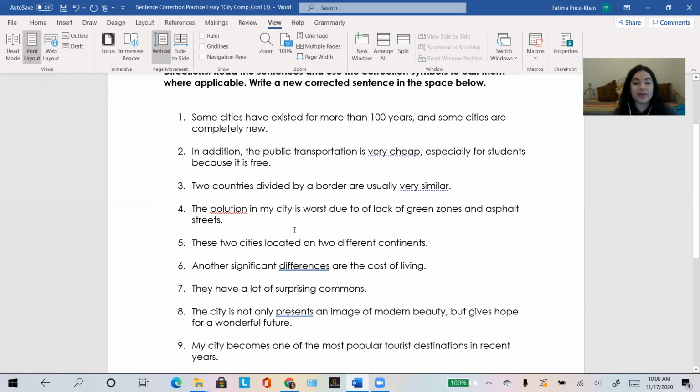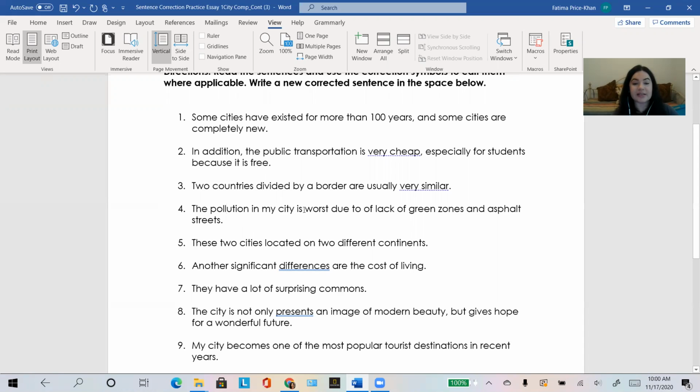Let's go to number 4. The pollution in my city is worst due to lack of green zones and asphalt streets. Well, because we're online, of course, the misspelling of pollution here is caught right away. So that would get a little SP. The pollution in my city is worst.